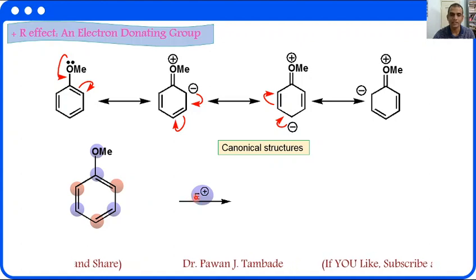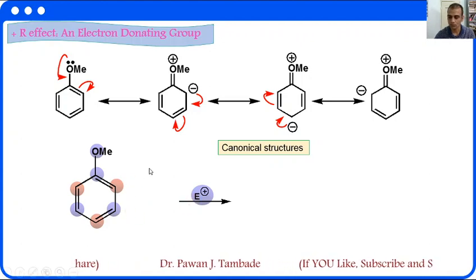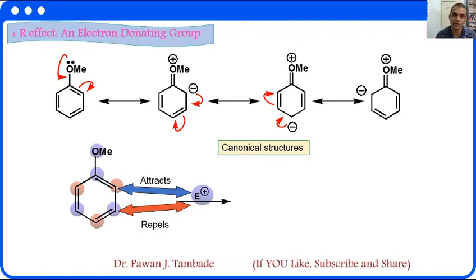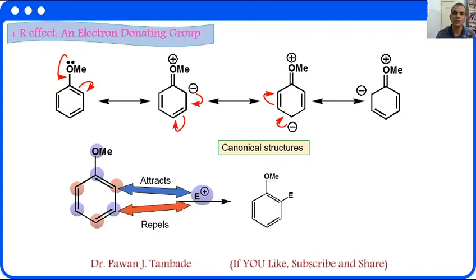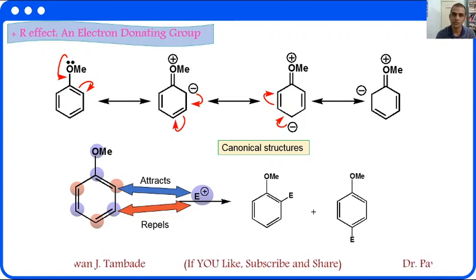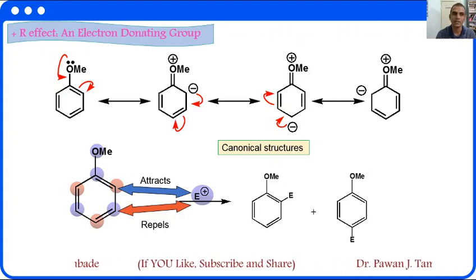However, this electrophile is repelled by meta positions like this. And then in electrophilic aromatic substitution, electrophile goes to ortho position plus para position and never on meta position. This can be explained with the help of plus R effect.